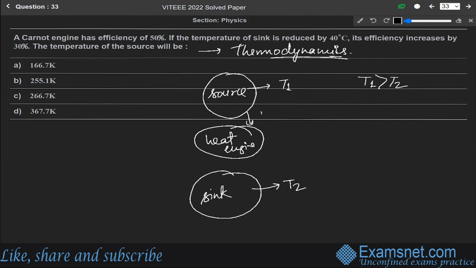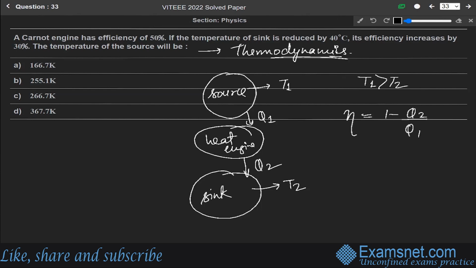If Q1 is the heat transferred from source to heat engine, and Q2 is the heat transferred from heat engine to sink, we can write a term eta, called the efficiency, equal to 1 minus Q2 over Q1. That is the heat transferred from heat engine to sink over the heat transferred from source to heat engine.